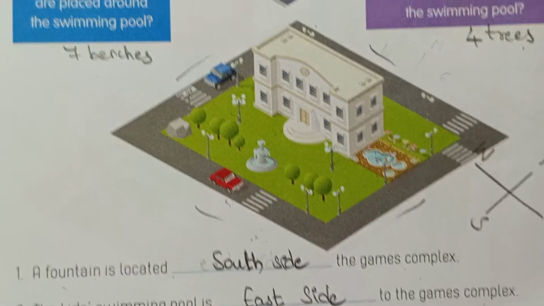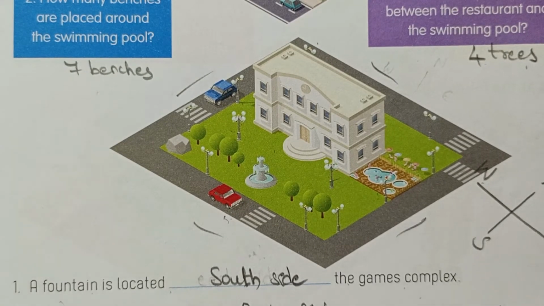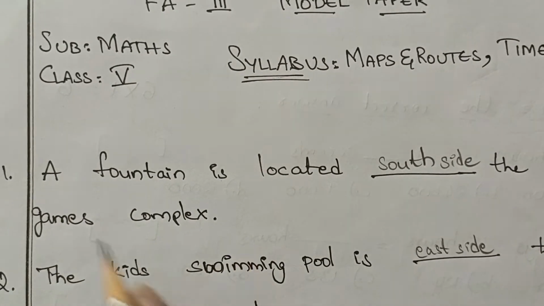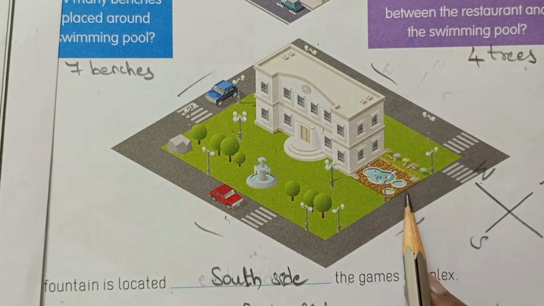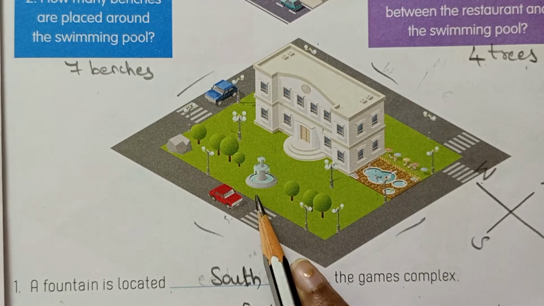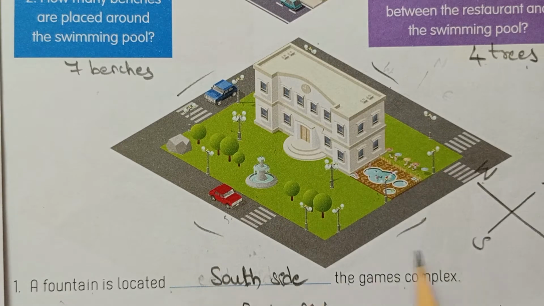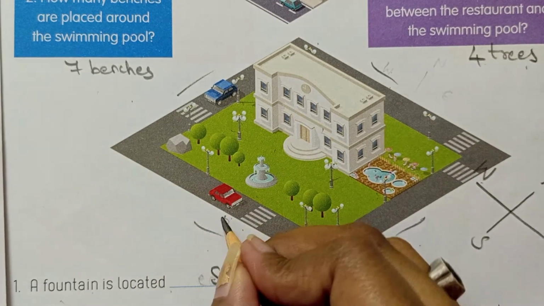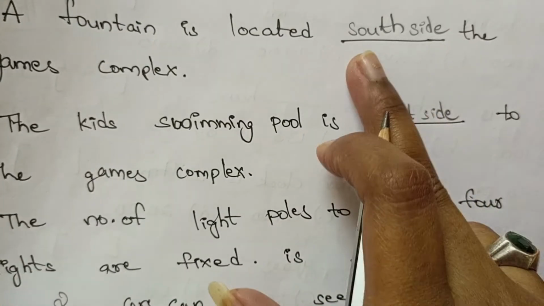It is about a games complex. First blank: a fountain is located dash the games complex. See here, it is the games complex and it is the fountain here. So which side will it be? This is north, this is south, this is east, and this is west. So which direction is the fountain? It is on the south side, so we have to write here south side.